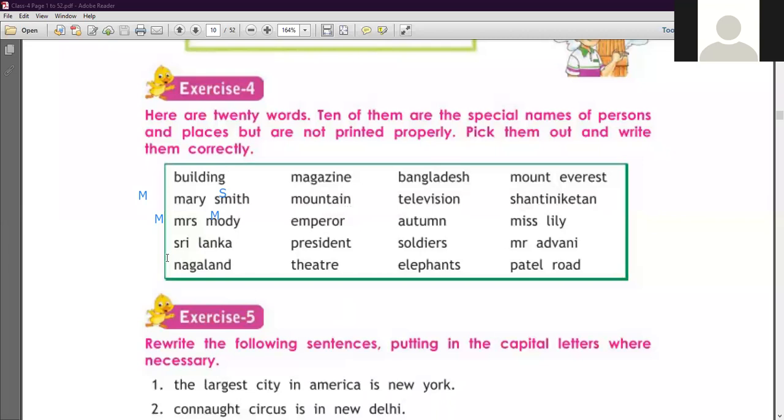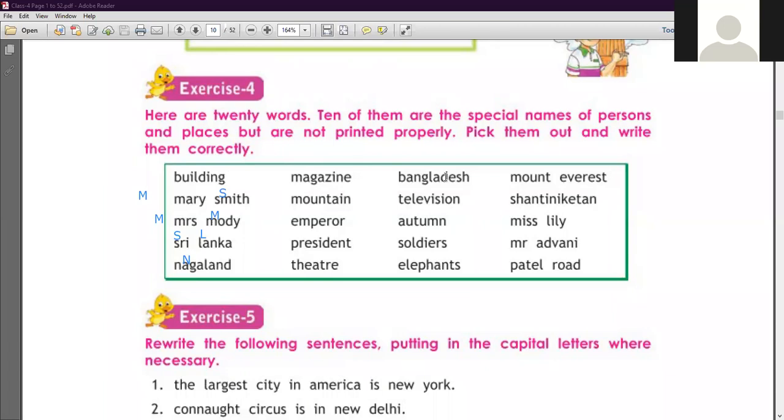Now the next one is here Sri Lanka. So Sri Lanka is also a proper noun. This is the name of a country. I'm not talking about just any country, I'm talking about Sri Lanka. So here this is a proper noun. You have to write S capital and Lanka with L capital. Clear? Now the next one is here Nagaland. Here you notice N is small, so you have to write N as a capital. Nagaland. Clear? The next are magazine, mountain, emperor, president, theater.